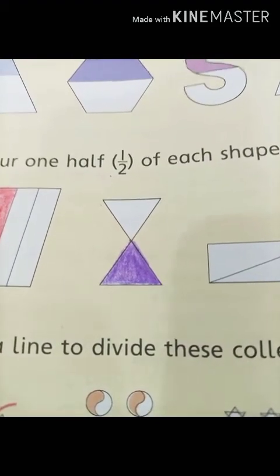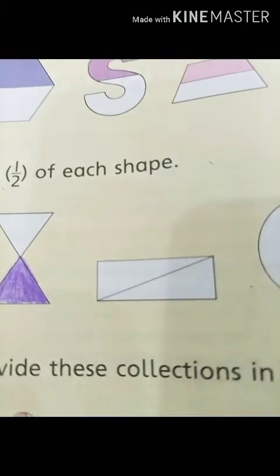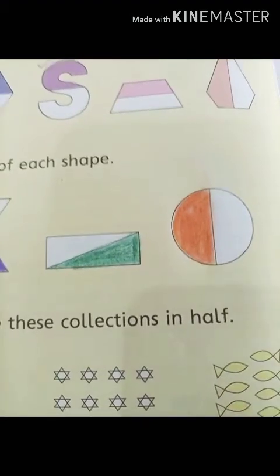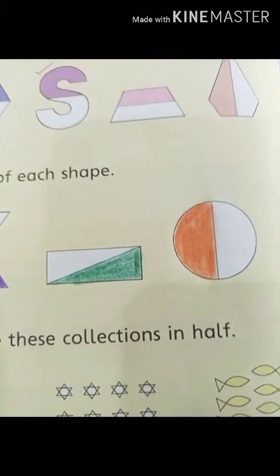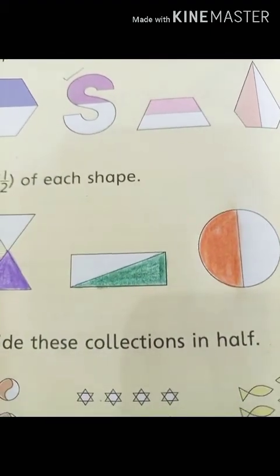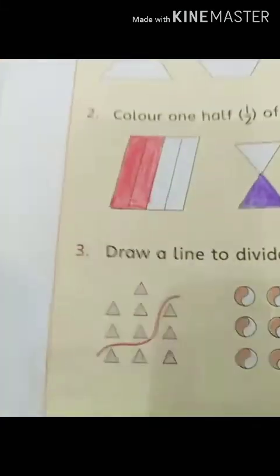Okay students, now come toward the next shape. Here we are going to color the half of it, and also in the square. Let's meet after coloring. Look at these, students. I have colored the halves of these shapes. Okay, now come towards the second question, number 3.